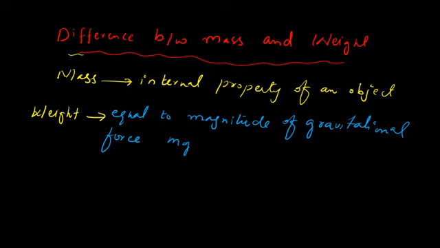So it depends on the location of an object. We can say that it varies with location. As the mass, which is the inherent or internal property of the object, doesn't depend on the surrounding or location of the object, it remains the same at every place.